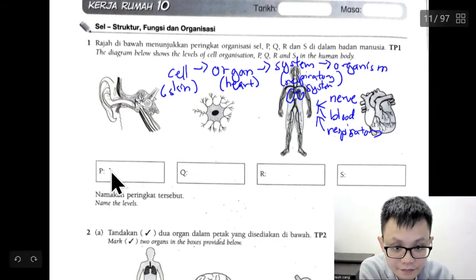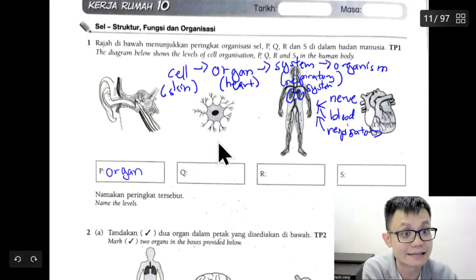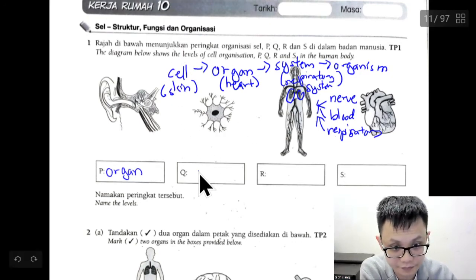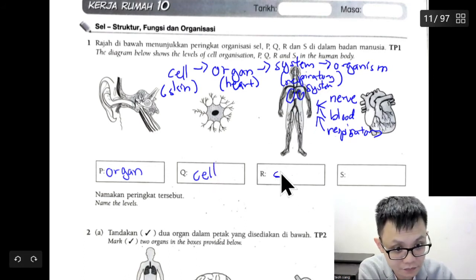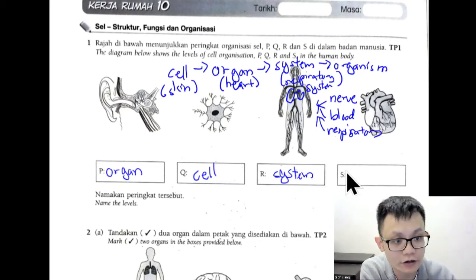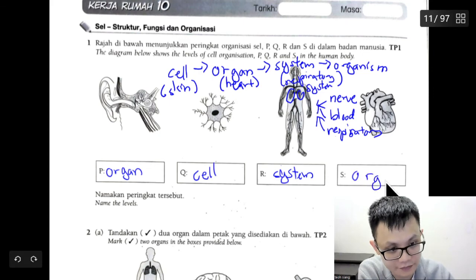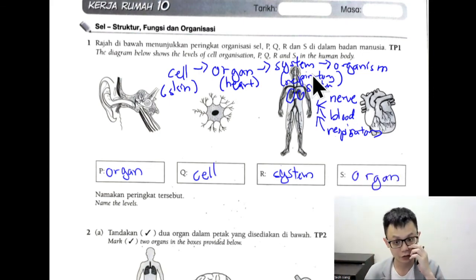Then this one will be the cell. This is a system. And this one is organ, heart organ.